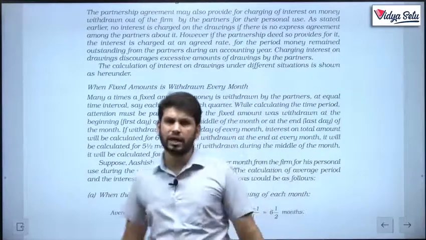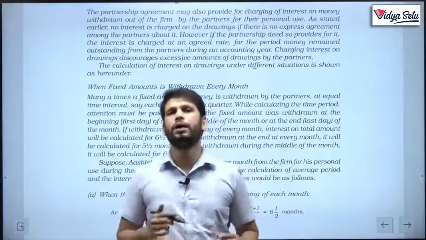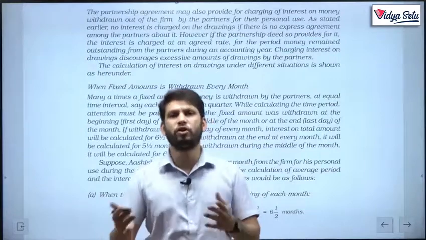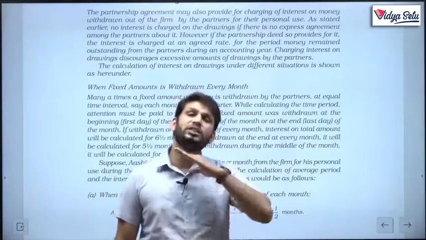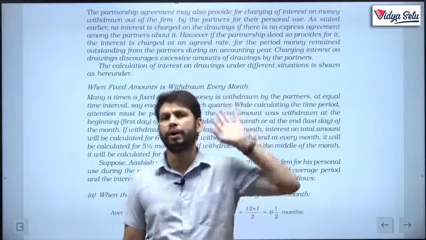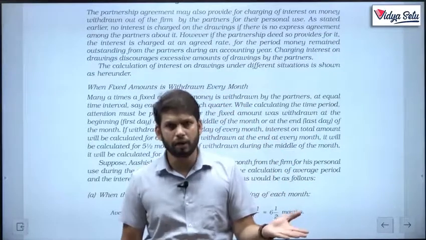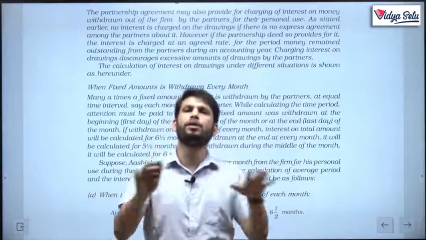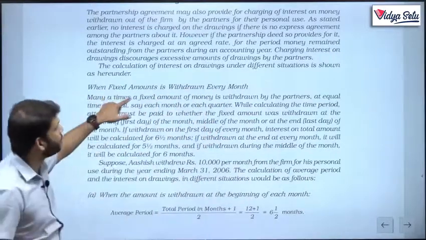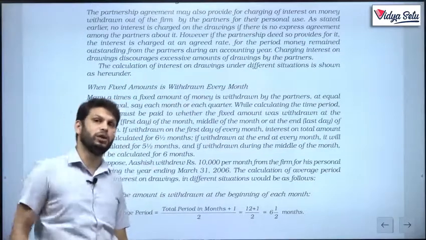So let's say I am a partner in a firm. I say, boss, I need at least 20,000 per month for my expenses, for my rent, for my petrol. So there is a fixed drawing of 20,000 per month. I don't need 18, I don't need 22. It will be like a salary thing. But the partners have agreed that all the partners will withdraw 20,000 per month. So this is when a fixed amount is withdrawn every month.